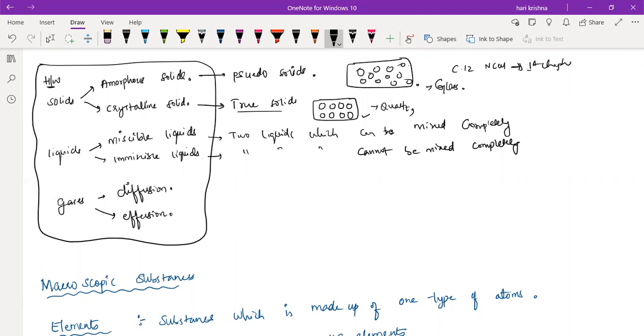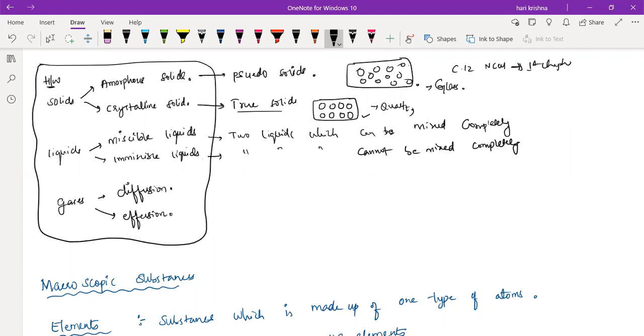Or if you spray perfume at one corner of the room, the perfume smell will spread all over the room, right? That movement is called diffusion. Diffusion means movement of the gas from high concentration area to the low concentration area.